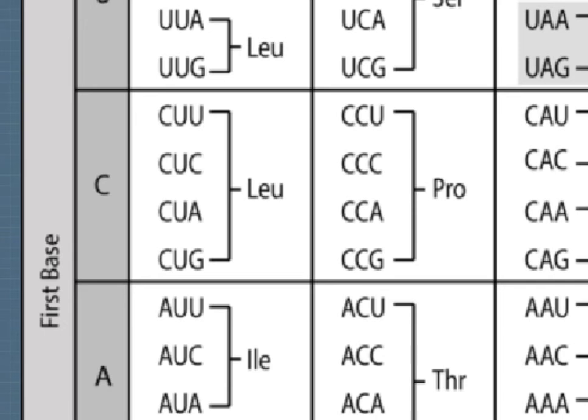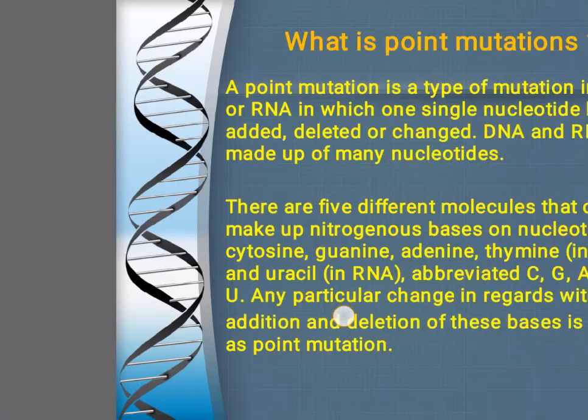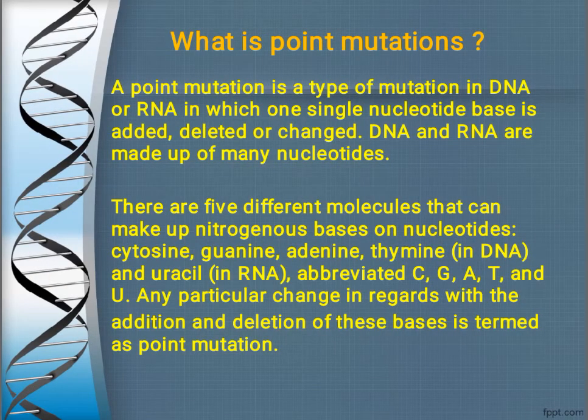So in case of point mutation, there will be addition or deletion of nitrogen base. That is, maybe something new will be added and something existing will be deleted. So this is how point mutations occur. So in a simple way, point mutations are nothing but changes in the genome which occur by addition or deletion of any nitrogen base.